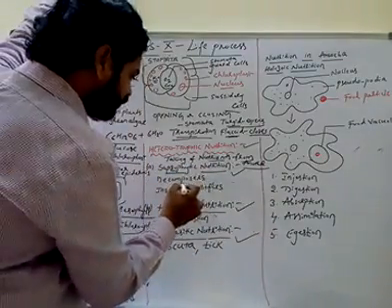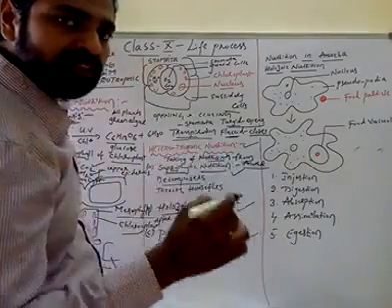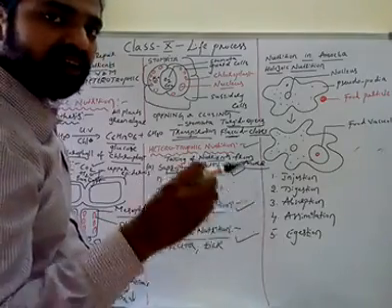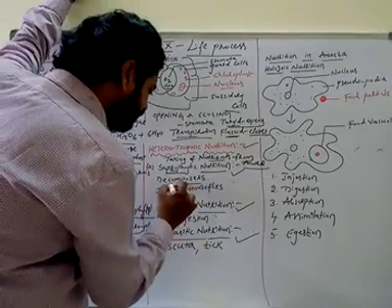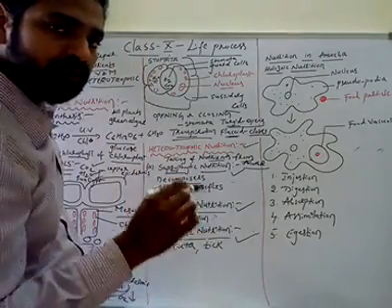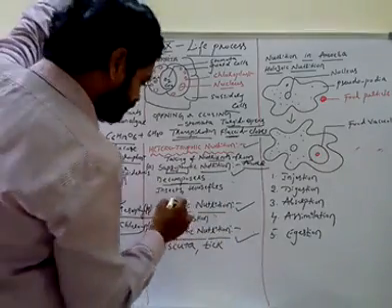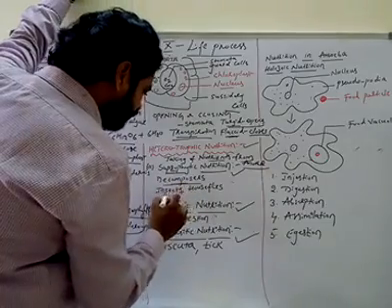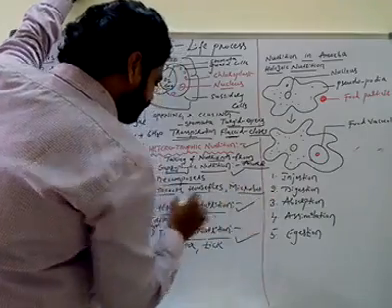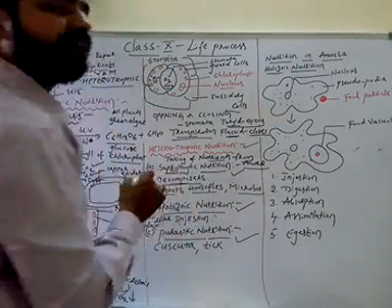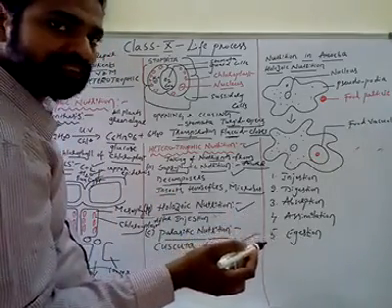Now saprophytic nutrition is seen in decomposers. What are decomposers? Decomposers are the microorganisms that depend on and eat dead and decaying organisms. Examples of decomposers are insects, houseflies, and microbes. In addition to the microbes, the insects and houseflies also act as decomposers. That means these insects and houseflies are releasing some digestive juices onto the food material.